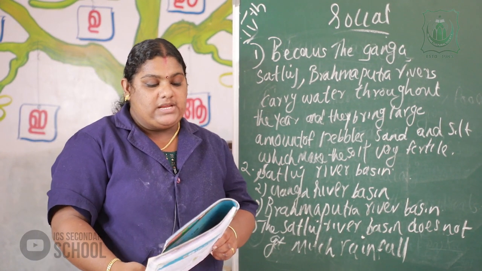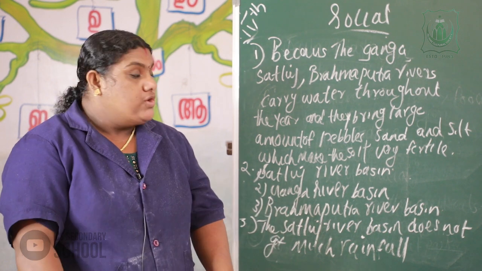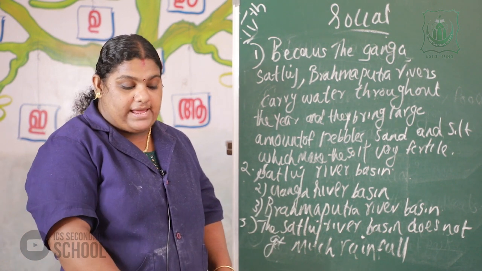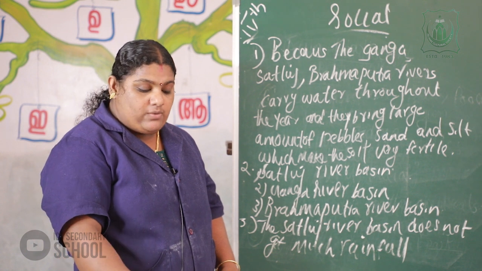So wells, tube wells and canals were dug to provide water.